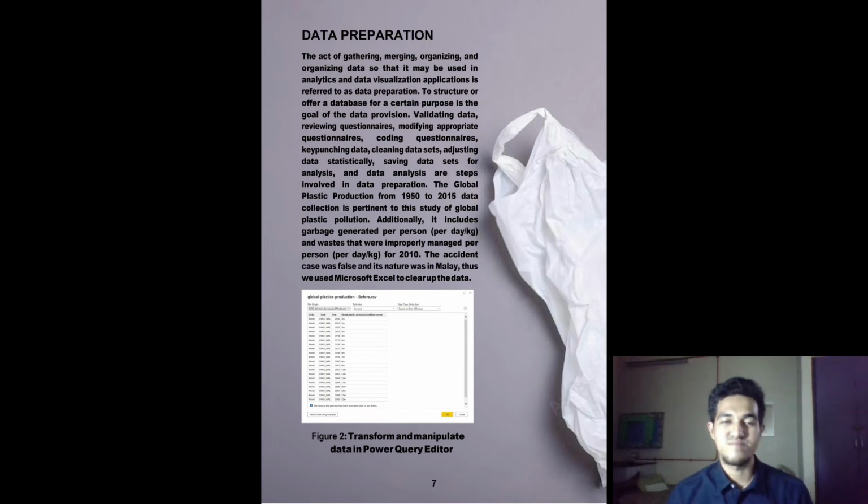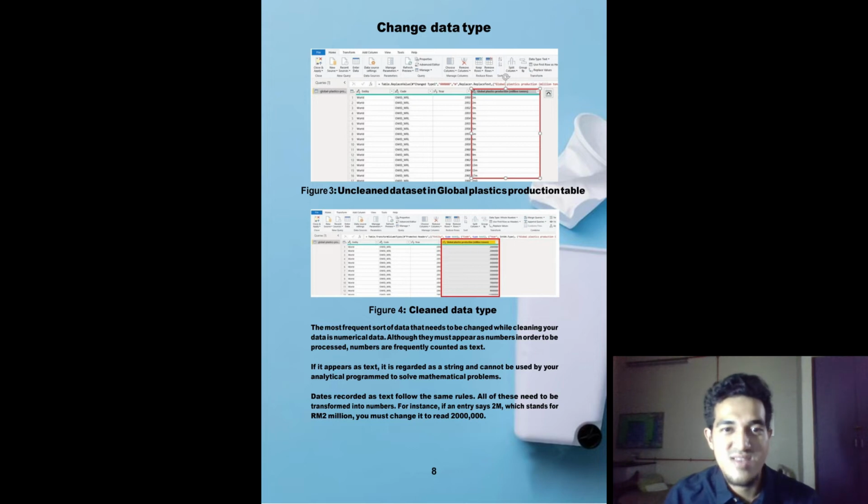The global plastic production from 1950 to 2015 data collection is pertinent to the study of global plastic pollution. Additionally, it includes garbage generated per person and waste that was improperly managed per person for 2010. The data had errors and its nature was in Malay. Thus, we use Microsoft Excel to clean up the data. So here, we change the data type. First, we show the unclean data set in the global plastic production table.